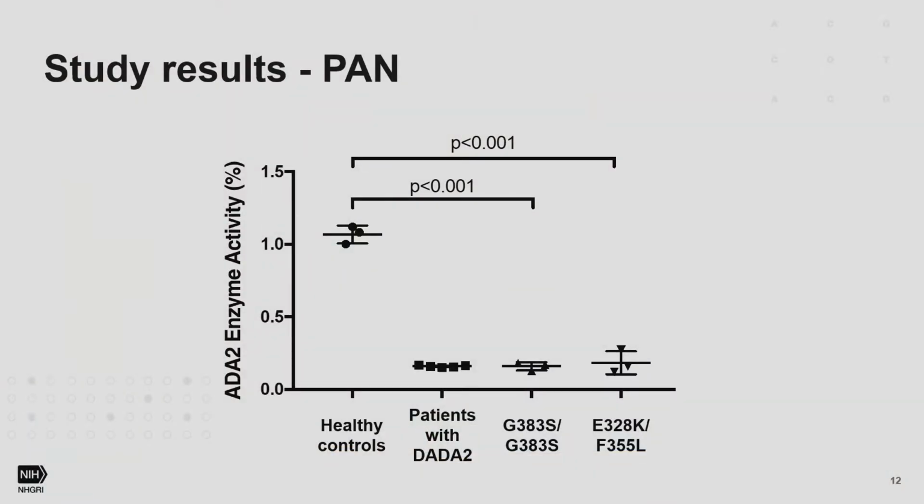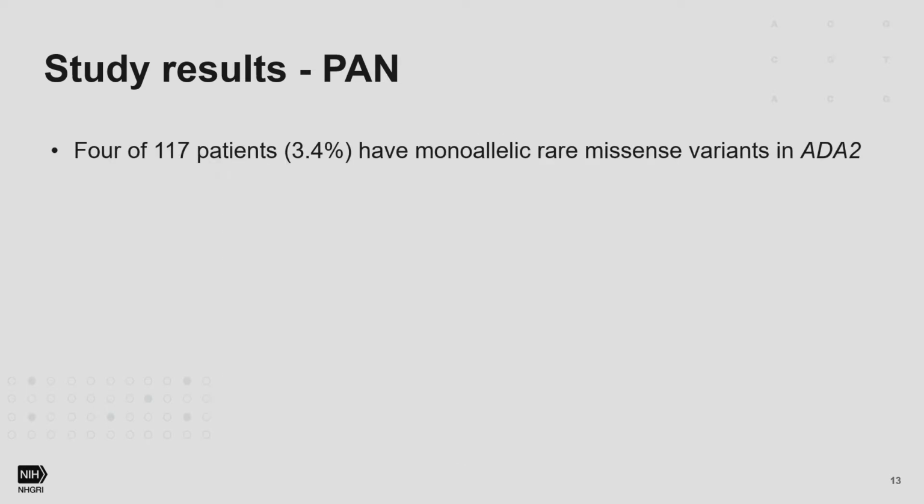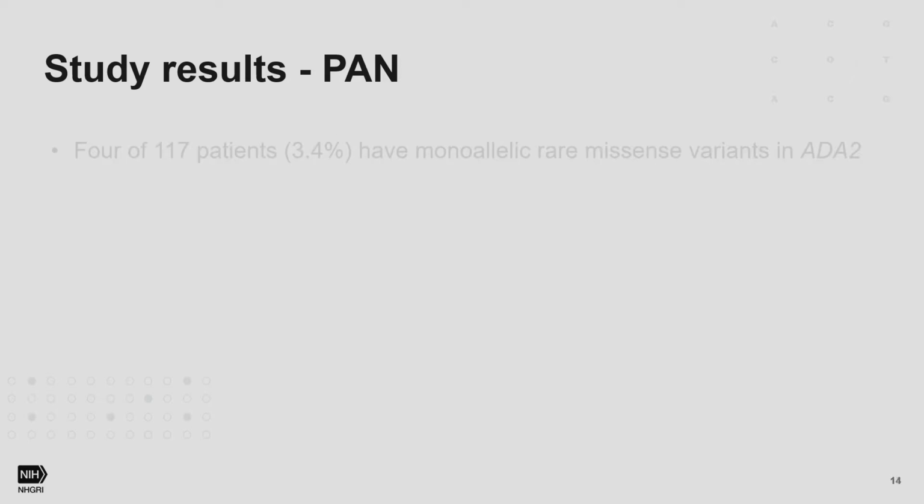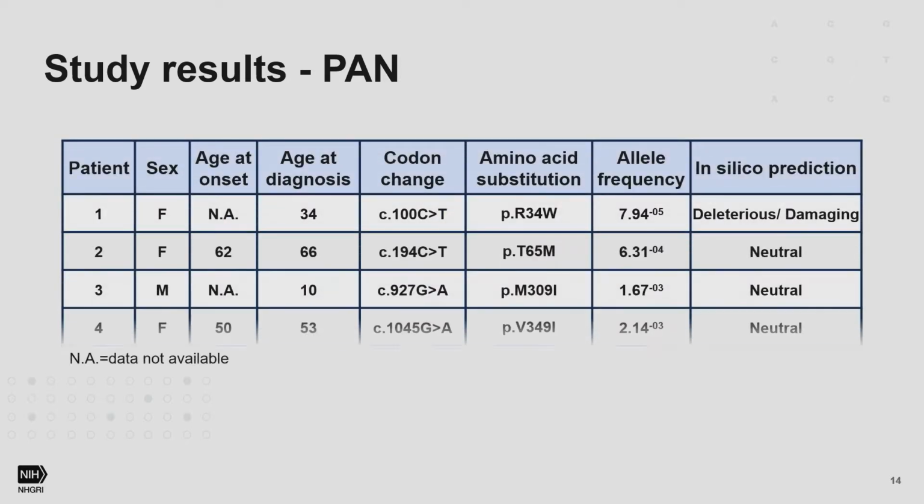We also found 4 individuals with monoallelic rare missense variants in ADA2. And the variants you can see here, the patient's variants. Patient number 1 carries a variant that was already described in DADA2 before, which is predicted to be deleterious and damaging to protein function.